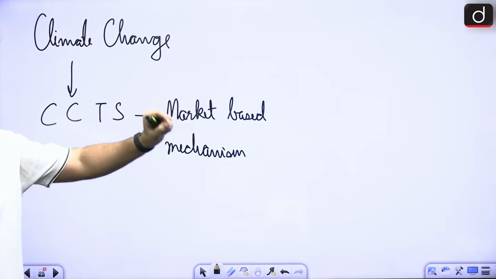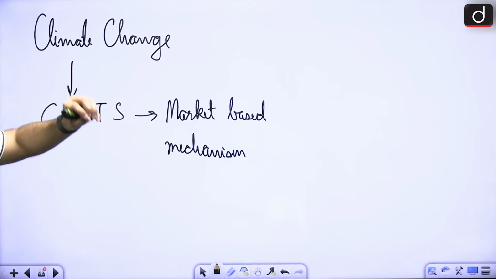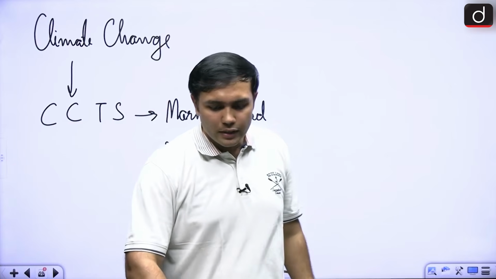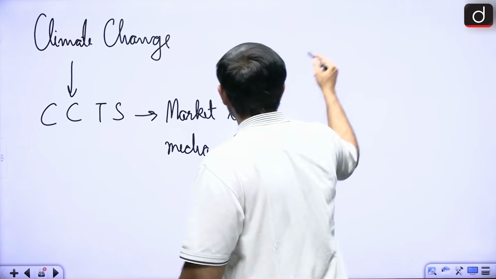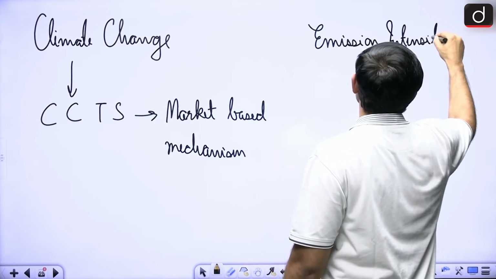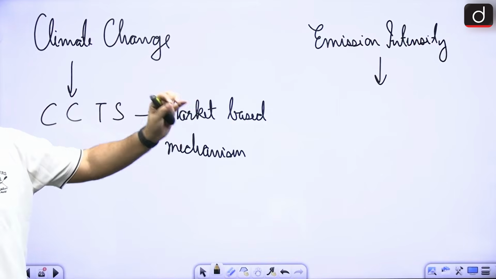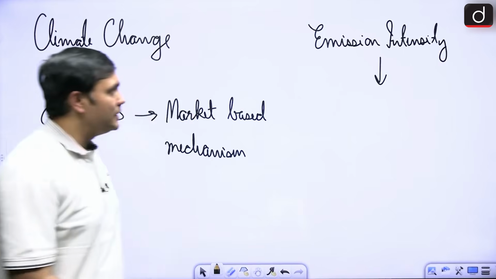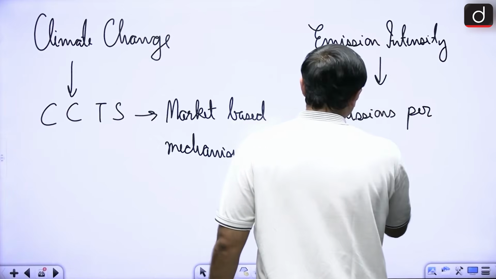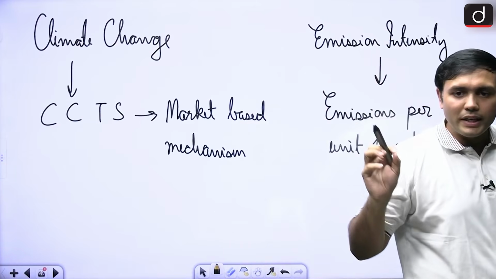But we are going to look at the intensity of our emissions. Here we are using the baseline and credit system. In case of emission intensity, what is emission intensity all about? Emission intensity means what are your emissions per unit of output. That is what intensity means.